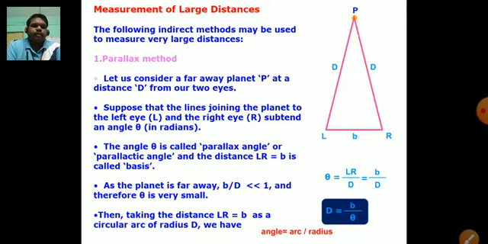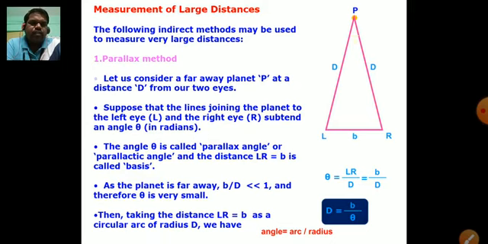So the sides LP and RP can be considered as radius, and LR can be considered as an arc, and theta will be the central angle. Therefore, taking the distance LR equal to b as a circular arc of radius D, we have, children, a formula that angle is equal to arc upon radius.